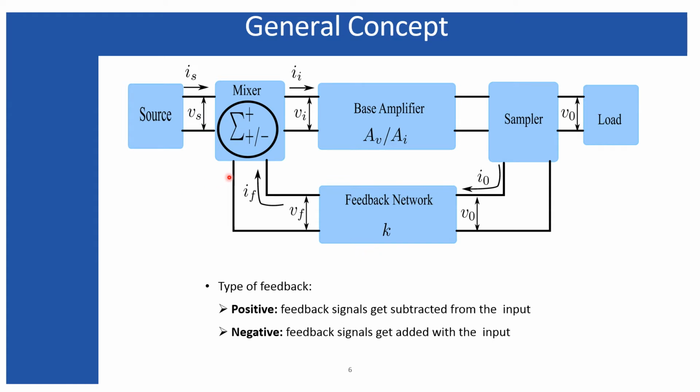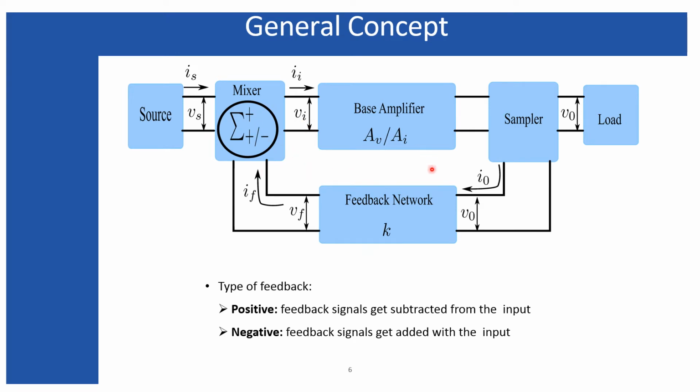Based on the type of mixing we have at the input side, the feedback can be of two types: the positive feedback and the negative feedback. When the feedback signal gets added with the input signal, finally producing the input current Ii or input voltage Vi, that type of feedback is called positive feedback.